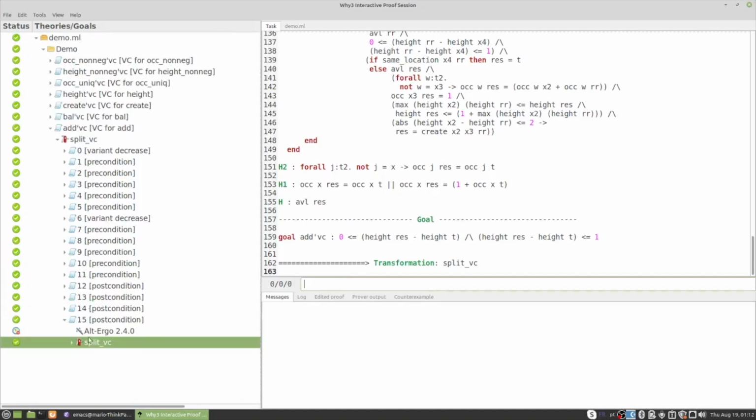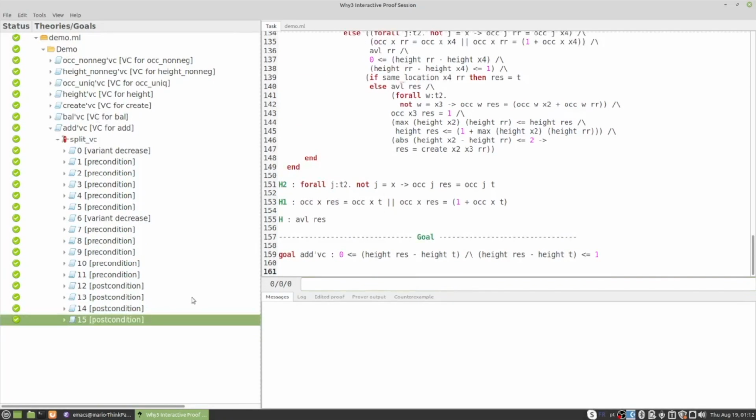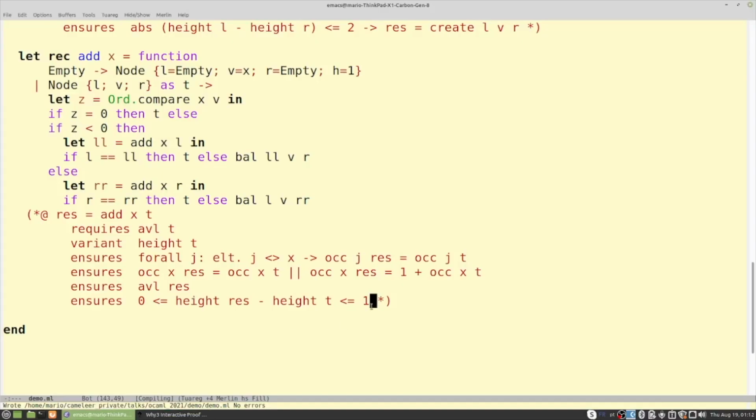So now everything is green, which means that the new specification of the head function, let me show you it, with this added post condition is now proved by SMT solvers. So this means that the implementation adheres to the given specification.